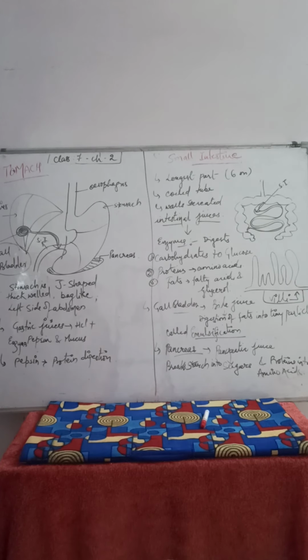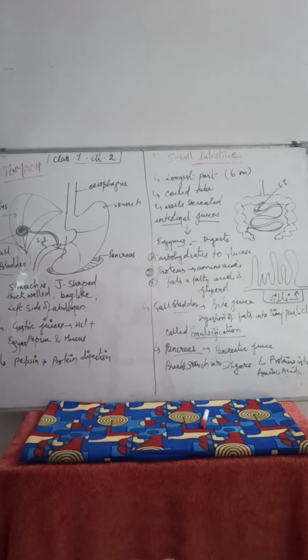Now what is the use? It is alkaline in nature, not acid. See children, earlier in the stomach the strong acid HCl is present. That HCl makes the food acidic, and acidic food creates problems in the body, so the digestion of fat will not take place. So the gallbladder produces bile juice, which is alkaline or basic in nature. It will maintain the pH of the food. It is very important to balance the pH of the food so that the other components are digested easily.